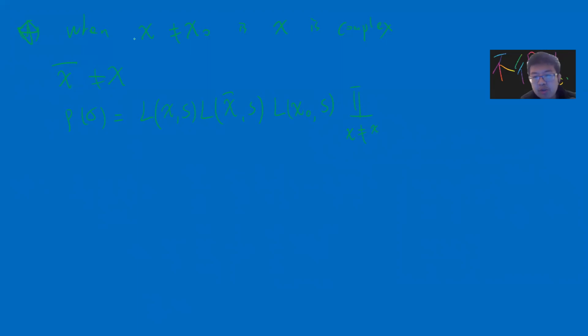The notation is terrible, so let me change this. Let's use chi1. Consider chi1 to be a complex character which is non-trivial. So I write the product of L(chi1, s), L(chi1 bar, s), L(chi0, s), and then the rest, the characters not chi1 and not chi1 bar, L(chi, s).